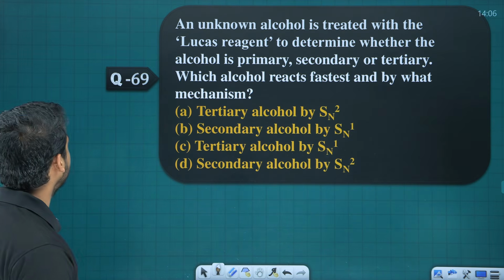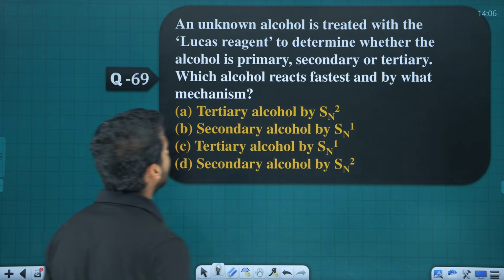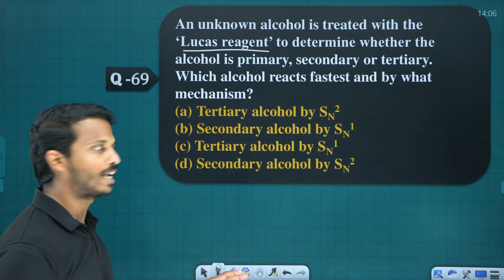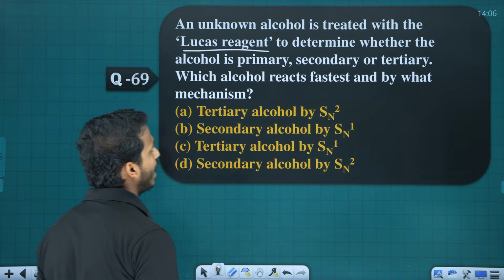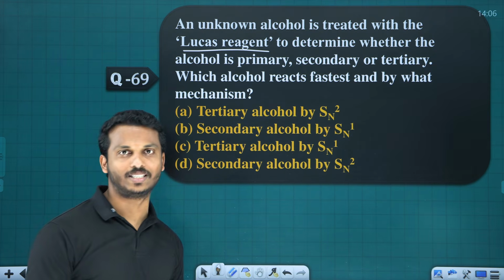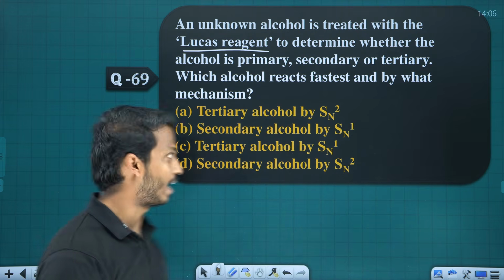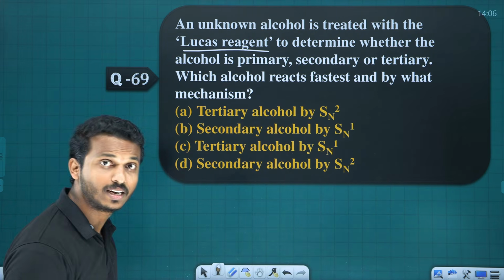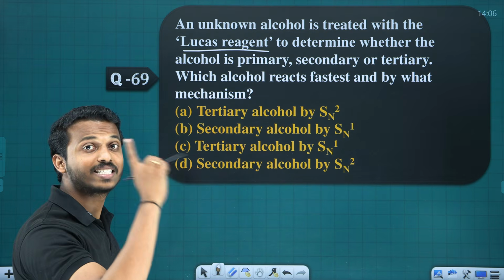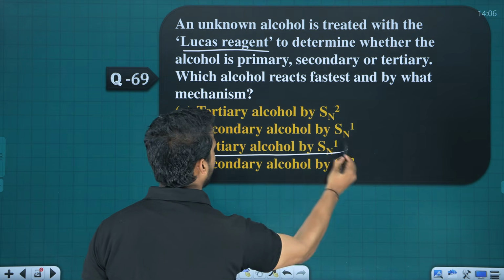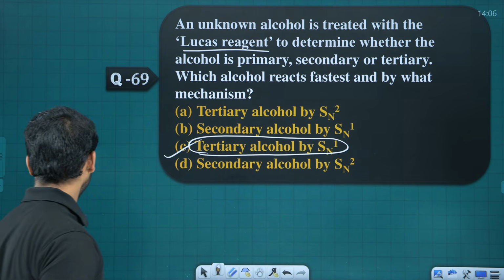Question 69. An unknown alcohol is treated with Lucas reagent to determine whether the alcohol is primary, secondary or tertiary. Which alcohol reacts fastest and by what mechanism? Which alcohol gives immediate turbidity? Tertiary alcohol, right? Tertiary alcohol will give immediate turbidity through the SN1 mechanism.